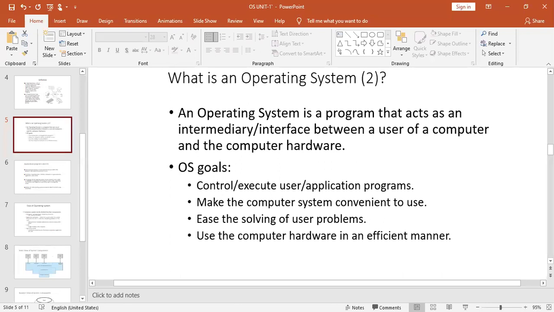And efficiency. That is what efficiency means. Without wasting time, if we are able to utilize the services of a particular resource, then we can say that we are efficient. That means within a less amount of time, if we are able to execute the maximum number of tasks, then we can say that we are effectively utilizing the resources. Okay. And another important point is convenient to use. So everyone can easily access the system without feeling any difficulty.